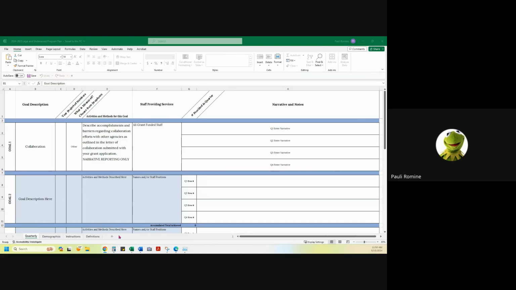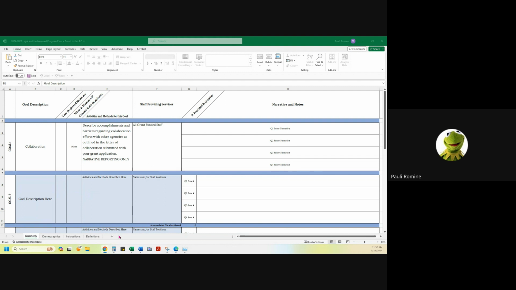Hi, it's Polly Romine. I am going to do a quick walkthrough of the legal and/or underserved program plan / scope of work for how to apply for the continuation process.